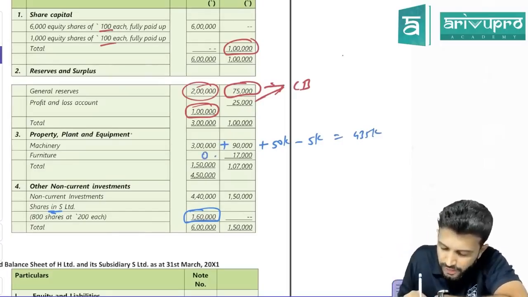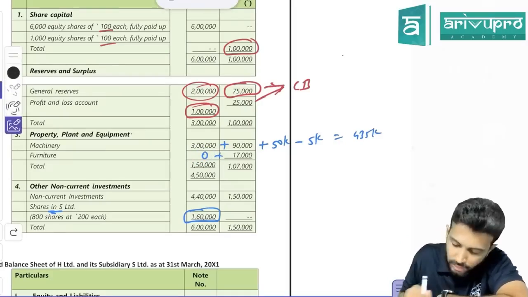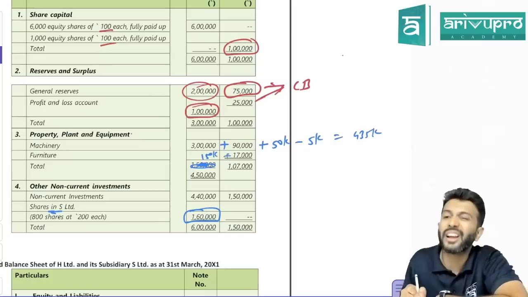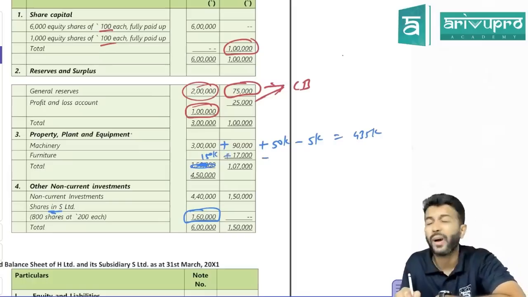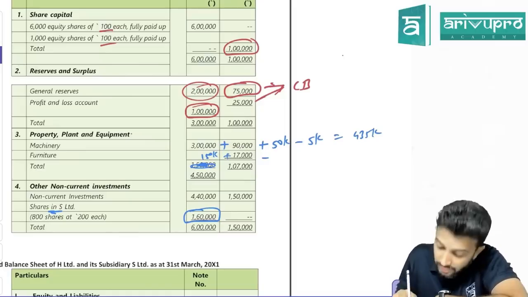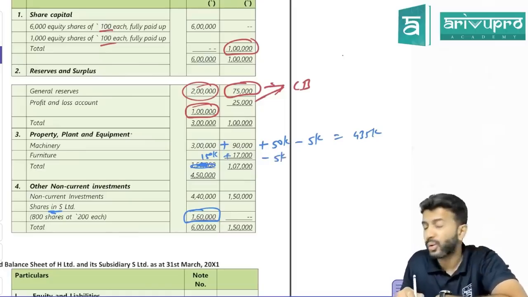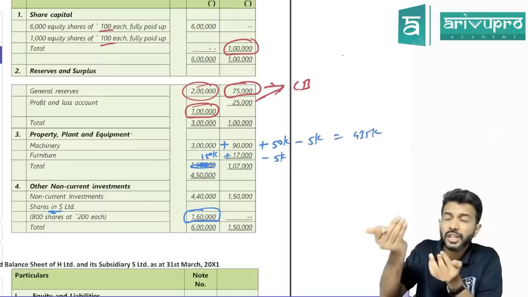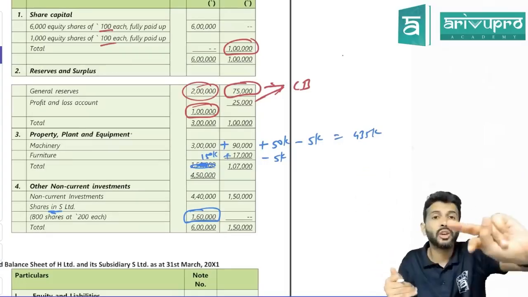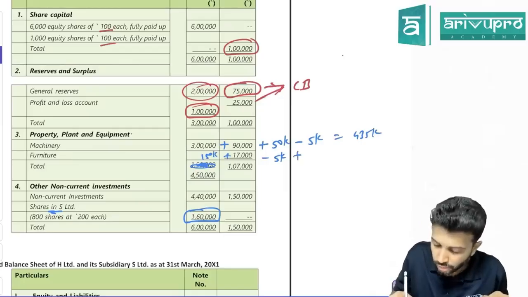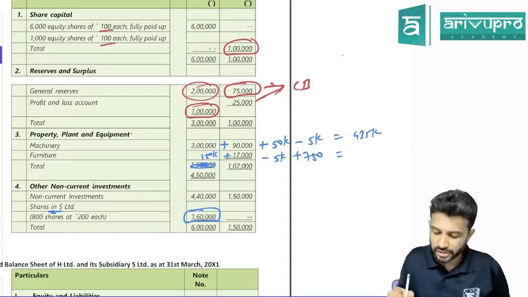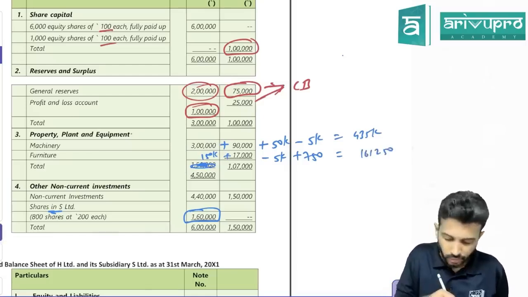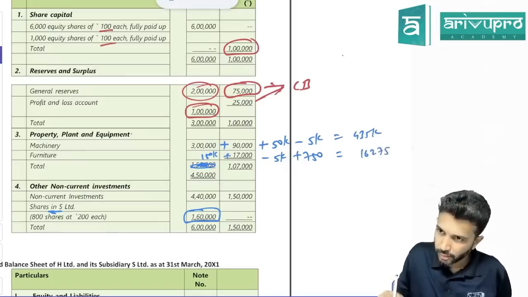Same data we have to do for furniture. The holding company's furniture is 1,50,000. And the subsidiary company's is 17,000. On machinery, you had revaluation gain or revaluation loss? You had a revaluation loss of 5,000. And due to revaluation loss, we got excess depreciation or we have to reverse depreciation. When you charge depreciation, asset value will reduce. Here you are reversing, so asset balance will increase. So add this. How much is this now? 162,750. Yes.